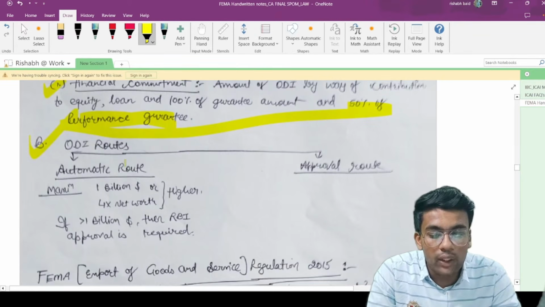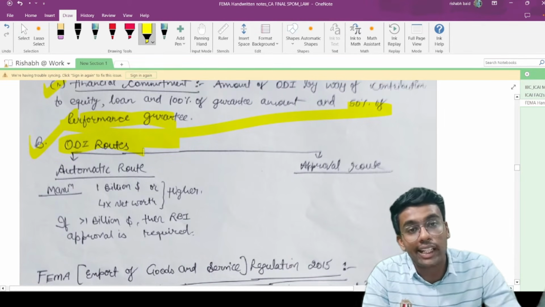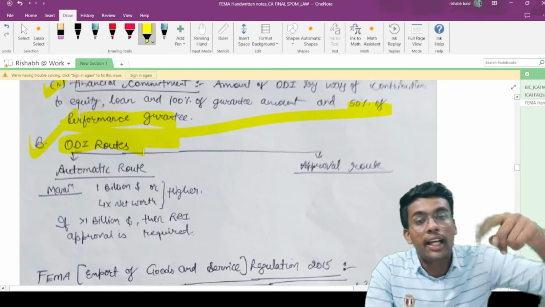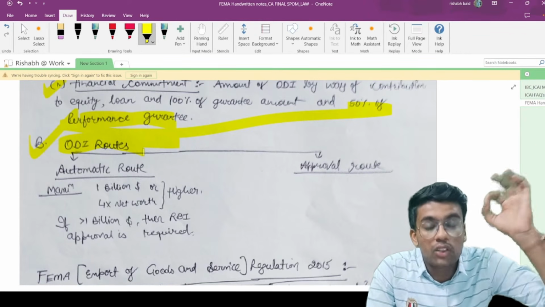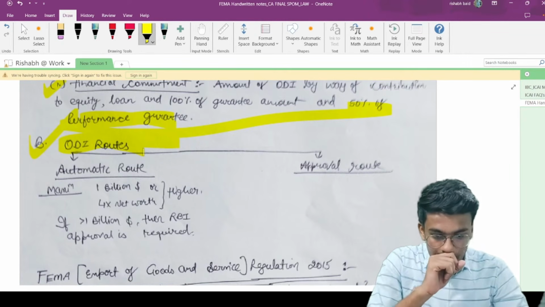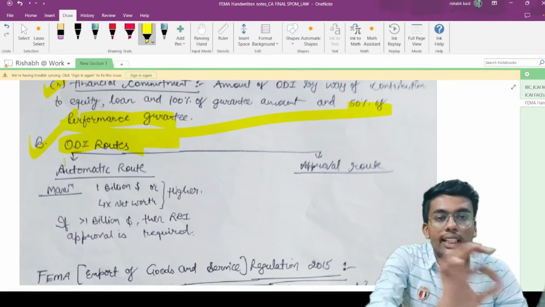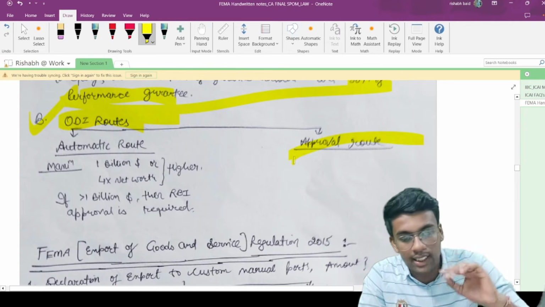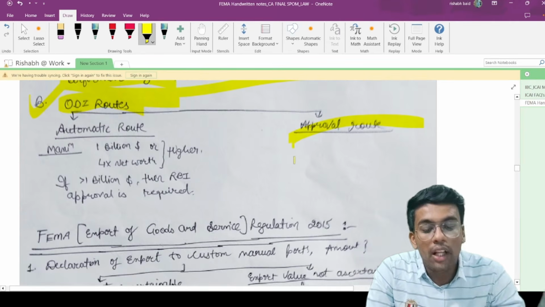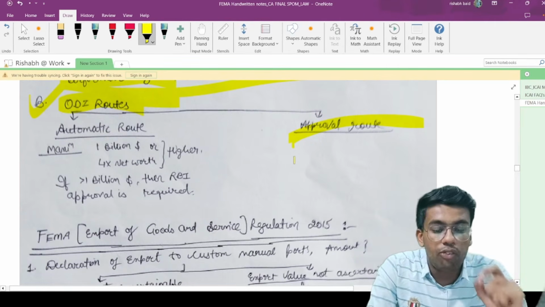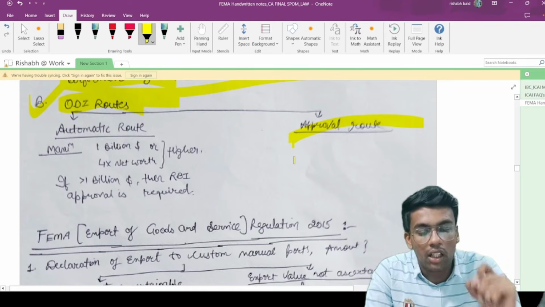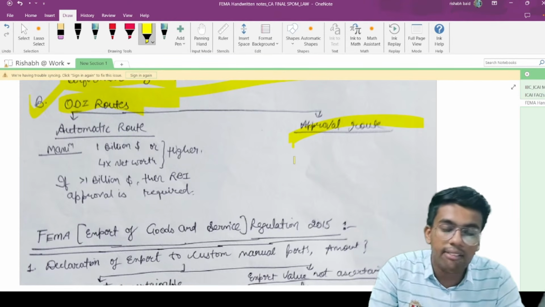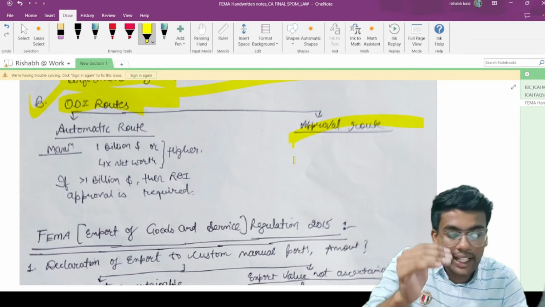Number 2, ODI routes. What are the routes under ODI, overseas direct investment? A person resident in India can make investments outside India. So what are those routes? There is an automatic route and there is an approval route. The approval route needs prior approval of RBI, central government, etc. Under the automatic route, you can make a maximum investment of $1 billion or 4 times the net worth, whichever is higher.